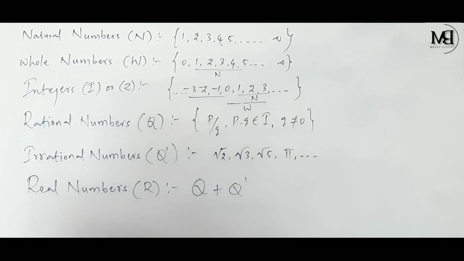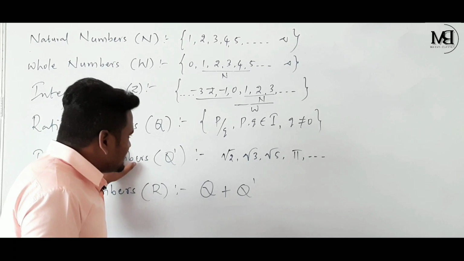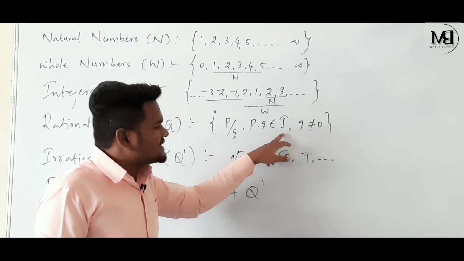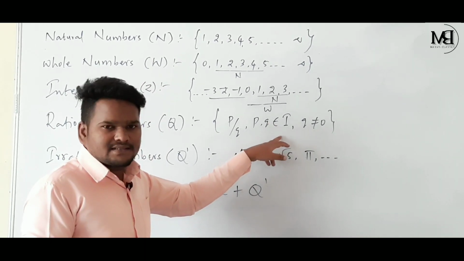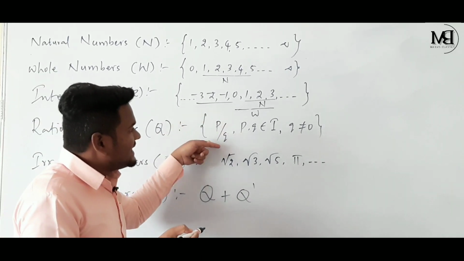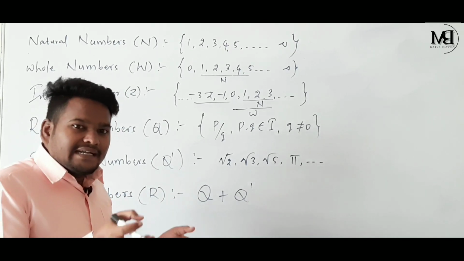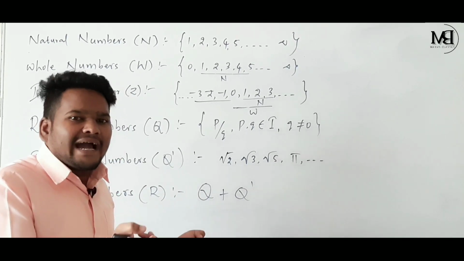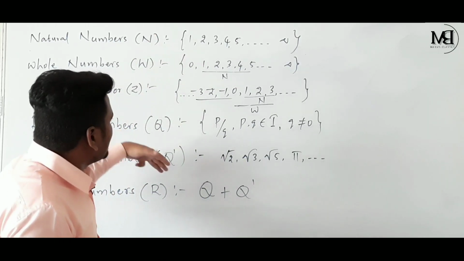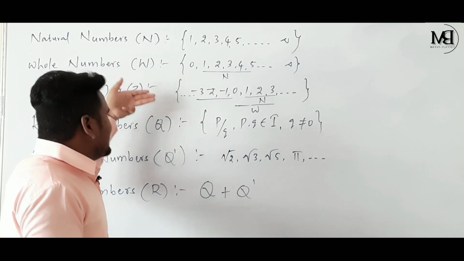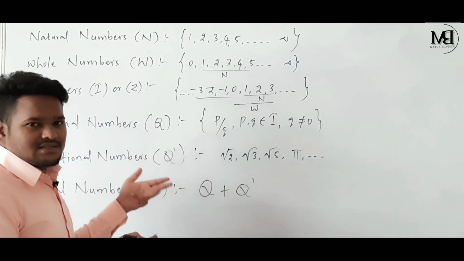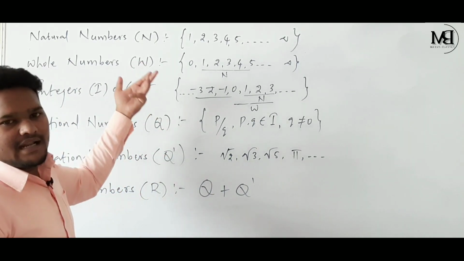And if we look at rational numbers, see children, rational numbers are the numbers which are in the form of p by q, where p, q belong to the integer set, where p, q are integers. Means integers are there in the set of rational numbers. Integers are there means indirectly natural numbers and whole numbers are there. So all the natural numbers, whole numbers and integers are there in the set of rational numbers.